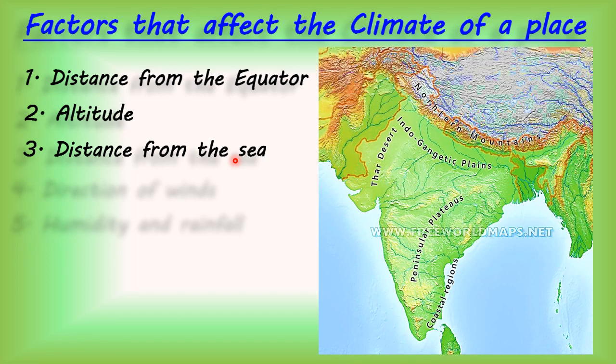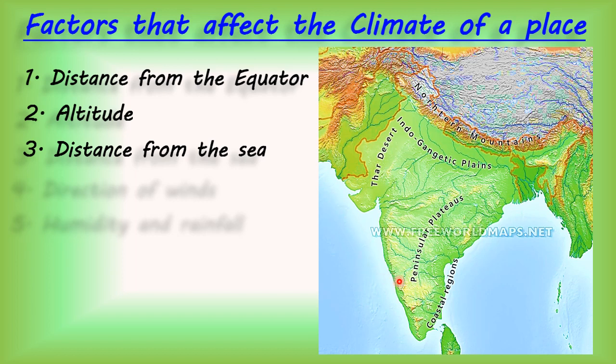Now see here, children, can you see this blue part? What is this blue part? These blue parts are ocean, sea or Bay of Bengal. Now see, children, what is this area? This is Bay of Bengal. And what is this? This is the Indian Ocean. And this side is the Arabian Sea.